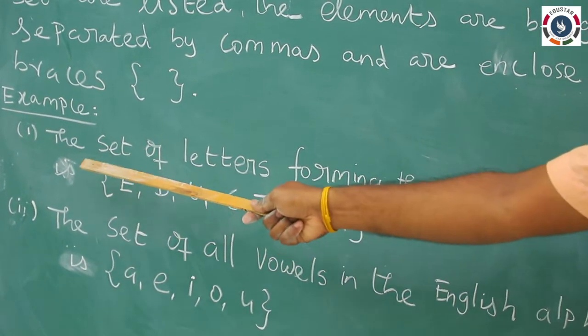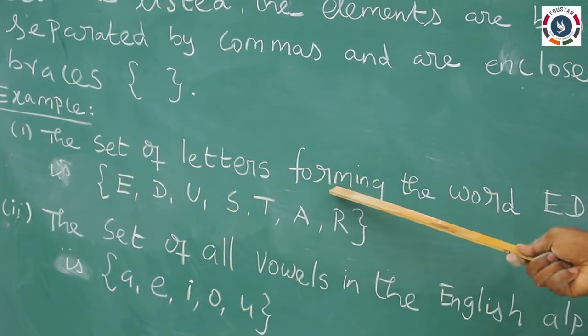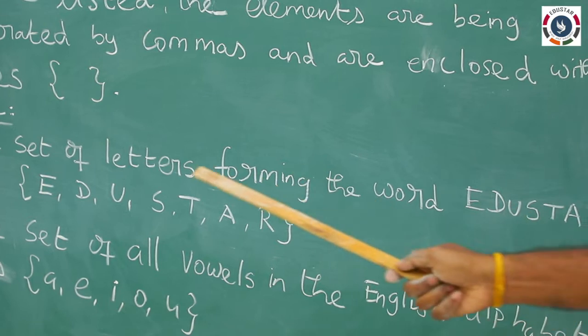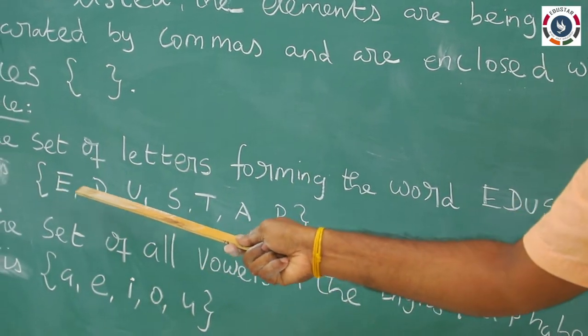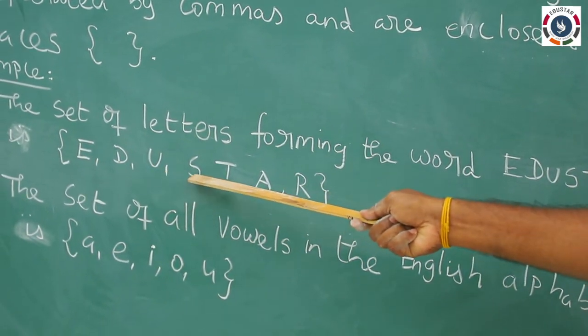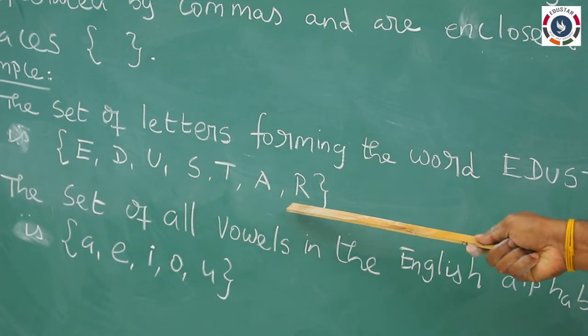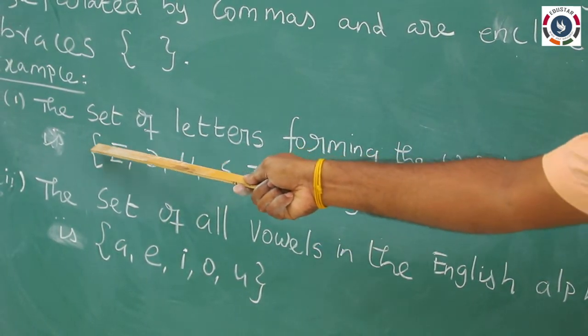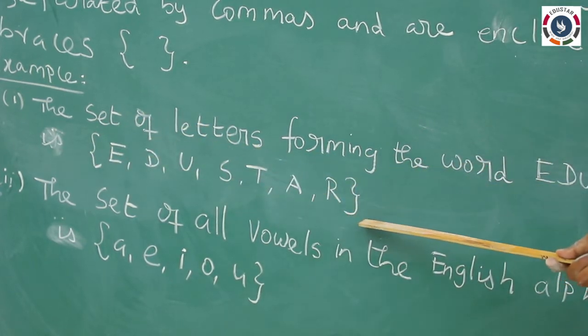For example, the set of all letters forming the word EDUSTAR is {E, D, U, S, T, A, R}. So, separated by commas and within this set bracket.